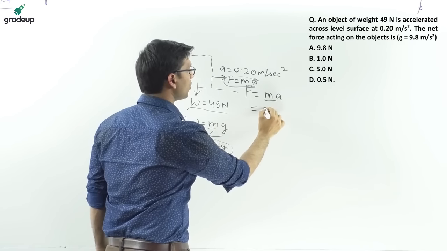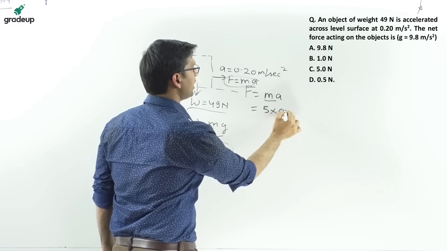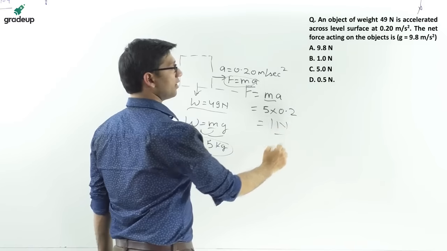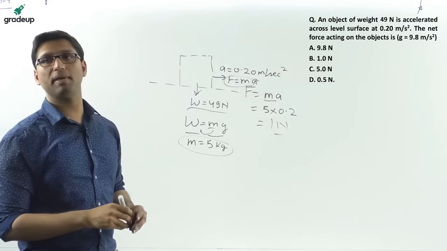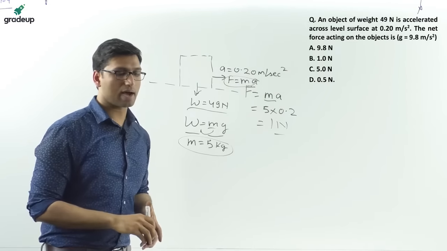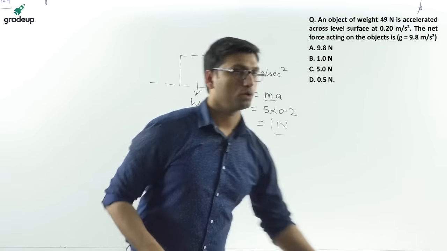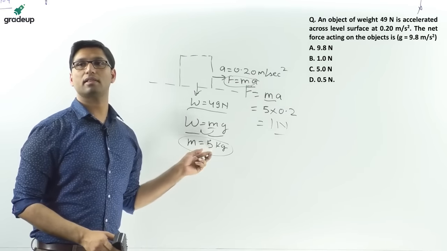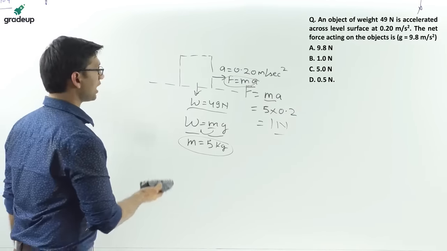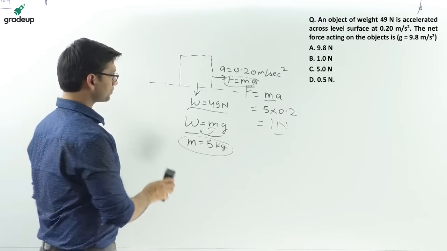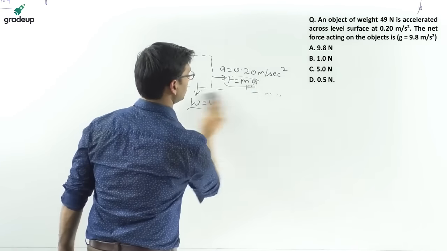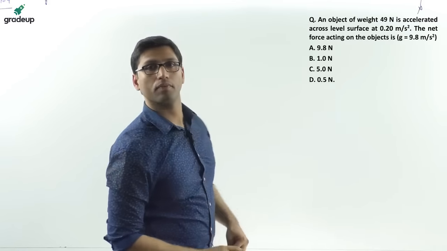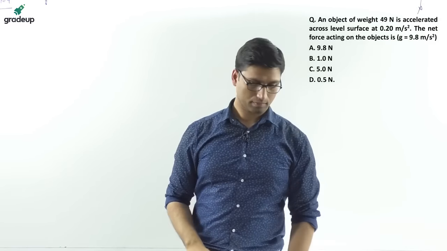So this will be equal to 5 into 0.2, that is 1. So 1 Newton will be the answer. Option B will be correct. This question was asked in the RRB JE 2015 paper. So the answer is 1 Newton.